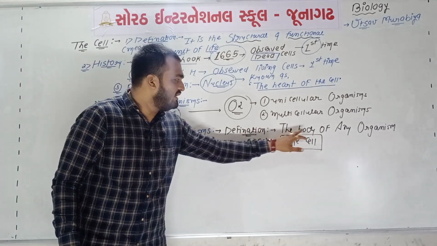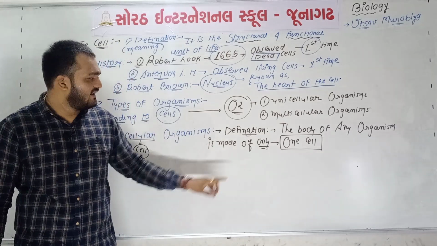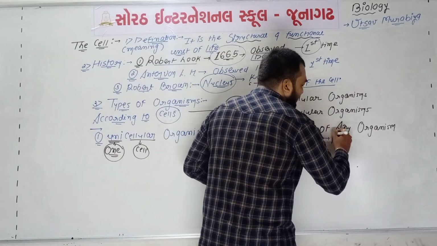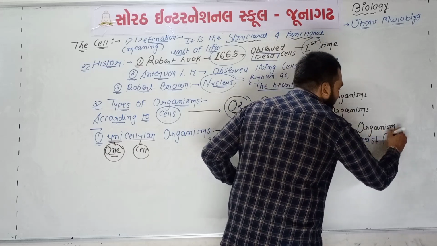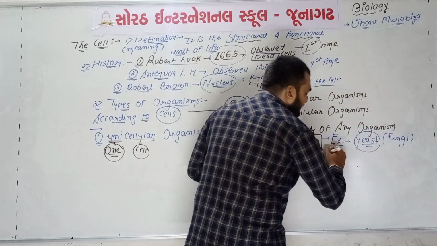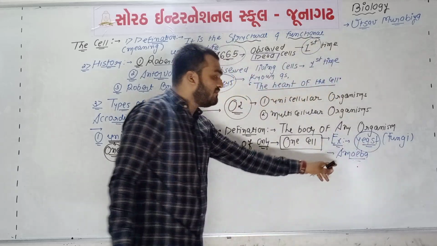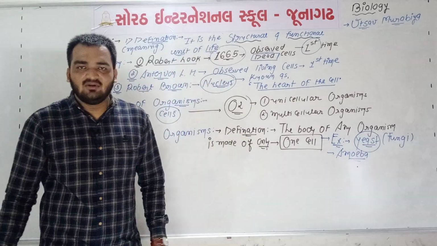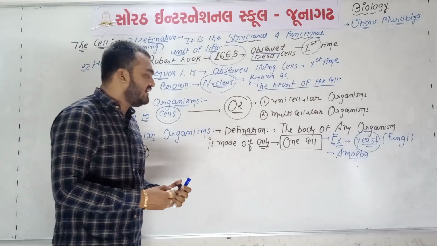Examples include yeast, which is one type of fungi but is a unicellular organism. Amoeba belongs to phylum Protozoa and is also unicellular. Paramecium and Euglena are also examples.